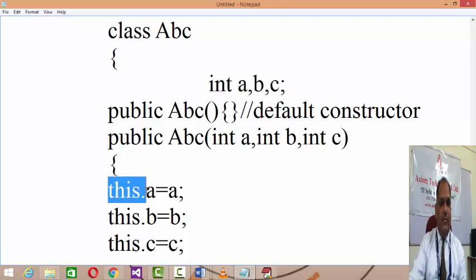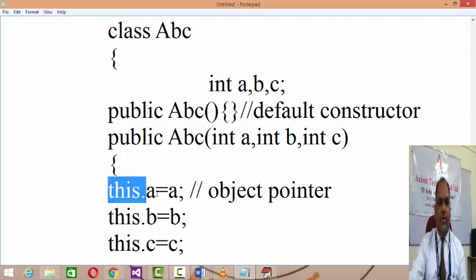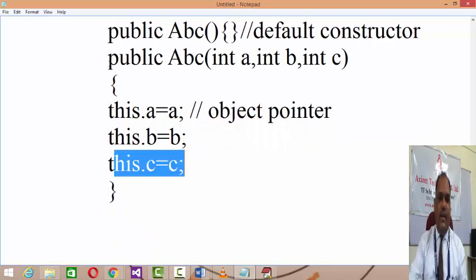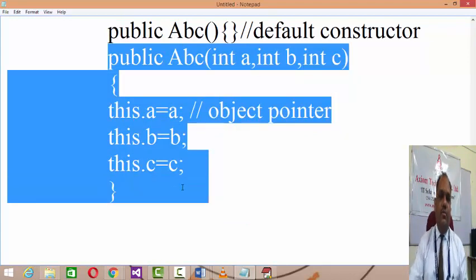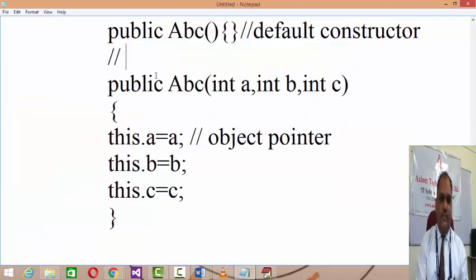Now here the object is not accessible over here, so this is an object pointer, right? It is referring to the copy of an object. this.a equals, as the constructor is constructing the copy of an object, this.a equals the local a, this.b equals the local b, and this.c equals the local c. In this manner you are able to construct the copy of an object by using a parameterized constructor. This is your parameterized constructor.